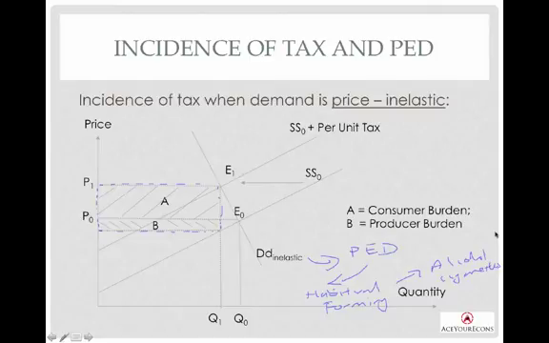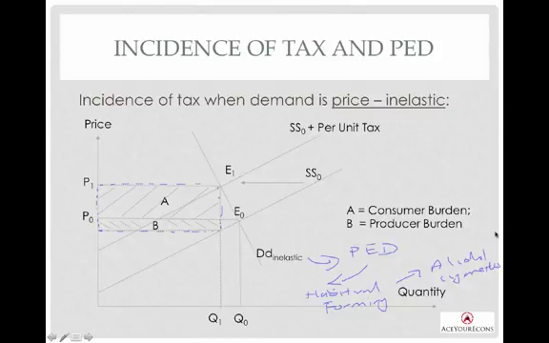Meaning to say, when you raise price, people who are addicted to alcohol and cigarettes will not be affected very much. They may consume slightly less, but not to the extent of the full amount of price increment. So they are deemed to be inelastic.